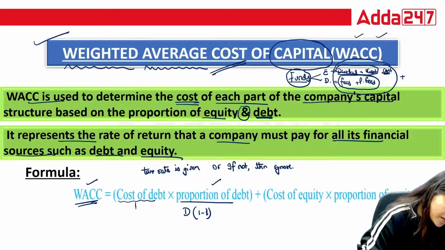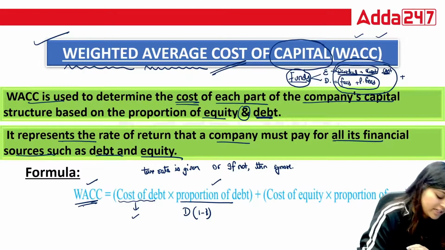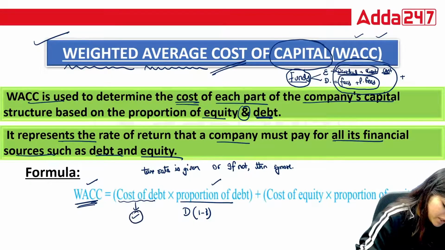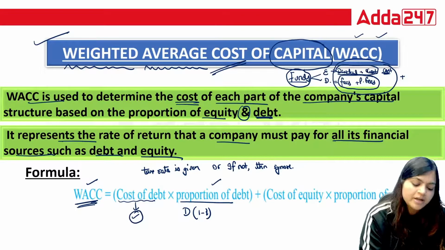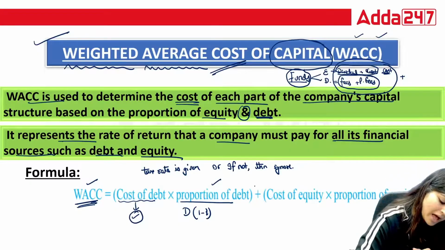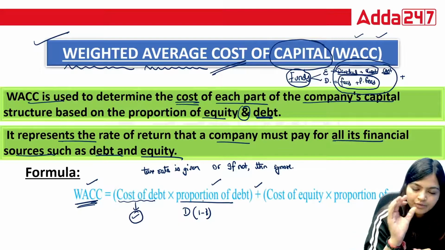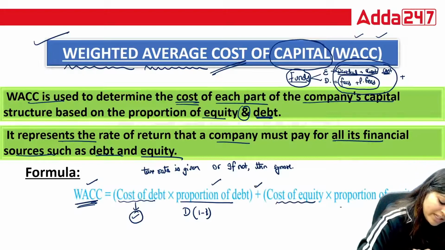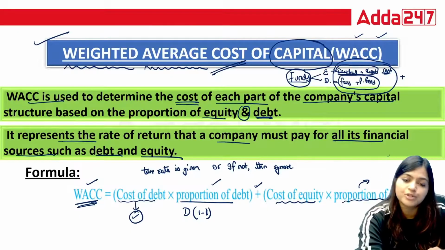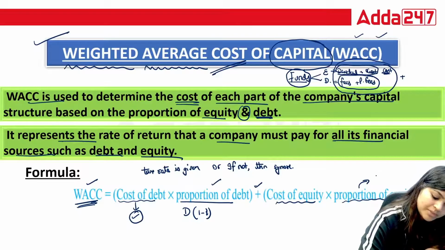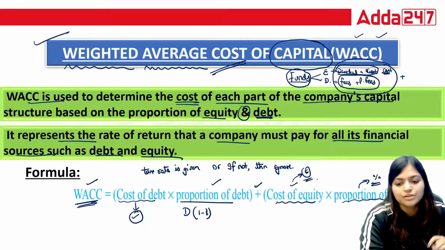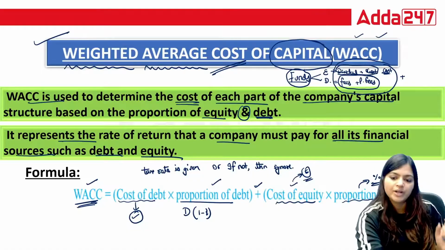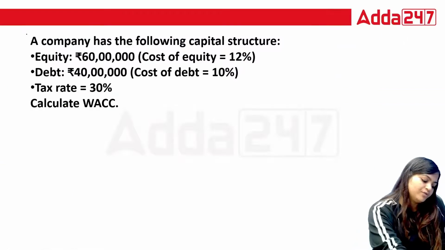And cost of debt, again they are going to give you in your question if they're asking WACC. Otherwise, we are going to learn how to calculate cost of debt in this unit only, but not in today's session. After giving the weights, you will add the cost of equity into proportion of equity. Just now you understood how to calculate this proportion of equity. So here you will take that proportion in percentage and the cost of equity. Again, they are going to give you in questions. Otherwise, we have 4 to 5 formulas for calculating cost of equity. I am not covering that part in today's session. So let's start and use this formula.